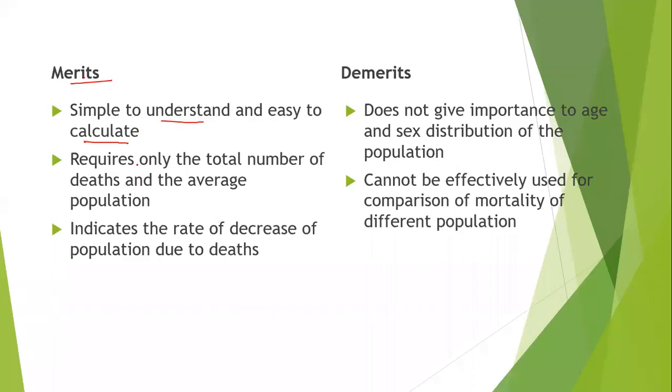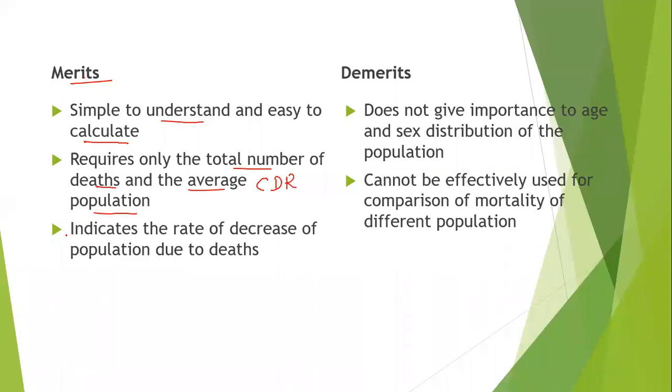Second one, it requires only the total number of deaths and the average population. So what we need here is just the total number of deaths that have occurred and the total population. When we have these two pieces of information, we can easily calculate crude death rate.